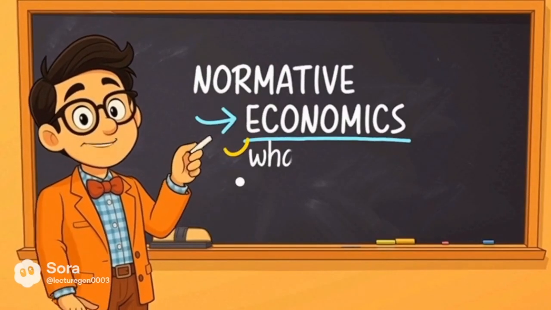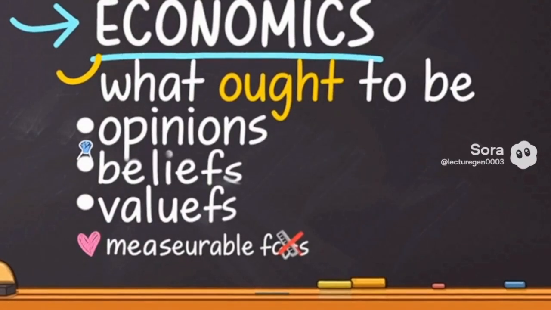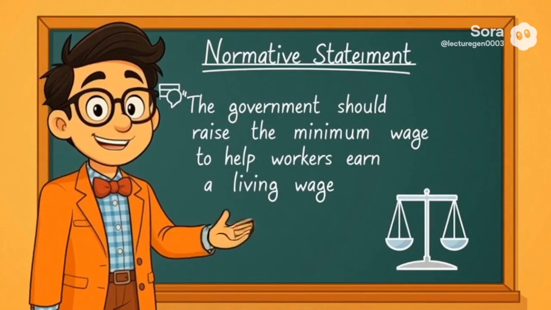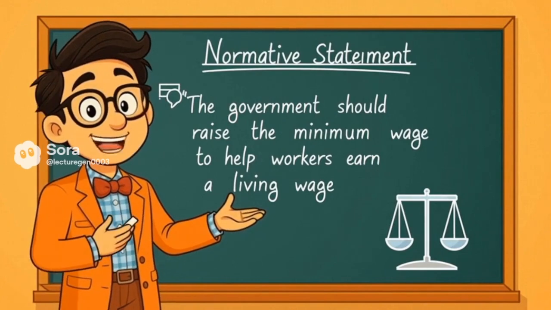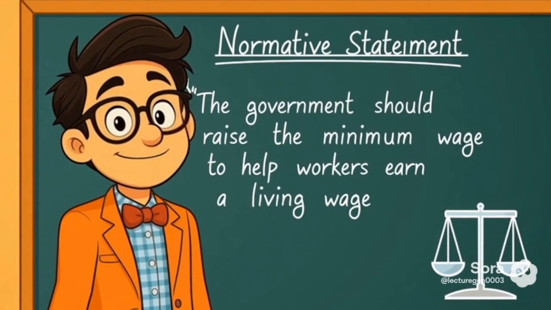In contrast, normative economics deals with what ought to be. It's based on opinions, beliefs, or values rather than measurable facts. For instance, the government should raise the minimum wage to help workers earn a living wage. That's a normative statement. It expresses a viewpoint, not a testable fact.